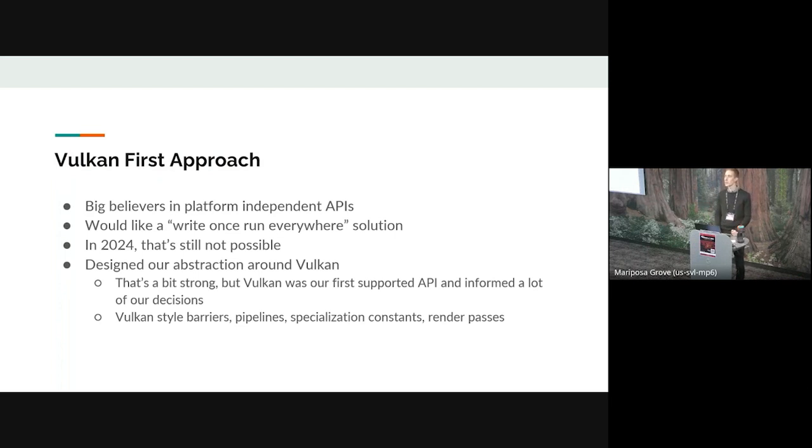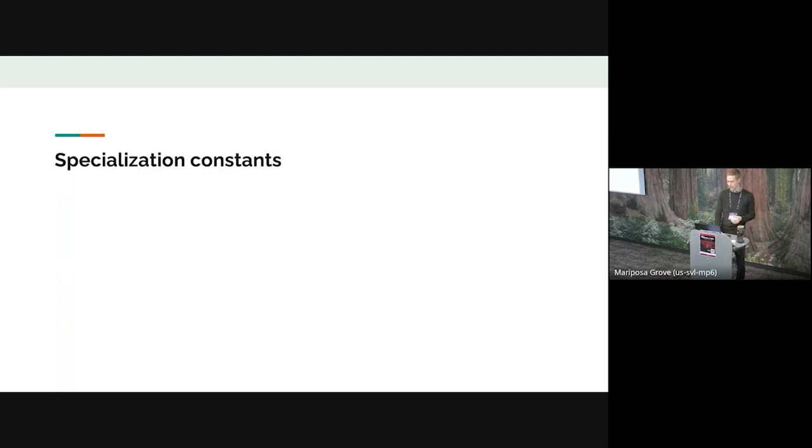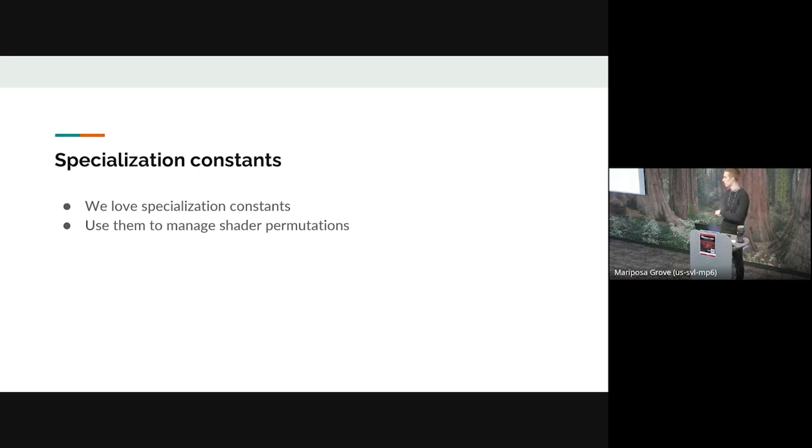I just want to talk about specialization constants and how much we like them and how useful they've been for us. So we love them. We use them to manage shader permutations. Writing a general purpose engine, it's extremely hard to manage shader permutations, because even if you have tight limits on what you do, your users can do whatever they want, right? And our users write custom ways of putting together shaders by mashing text together, and they do whatever they want. And so we want to protect them from the shader permutation problem a little bit.